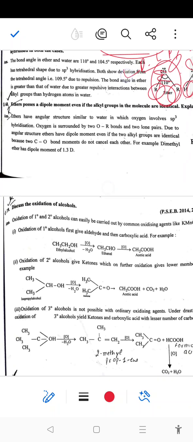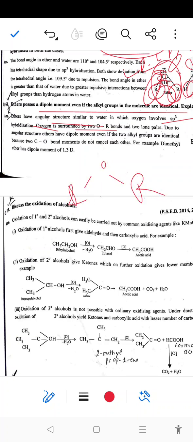So next, ether possesses a dipole moment even if the alkyl groups in the molecule are identical. Ether has an angular structure similar to water and shows sp3 hybridization. Oxygen is surrounded by the 2 OR groups and 2 lone pairs on oxygen are present. Due to the angular structure, they have a dipole moment. And even if the two alkyl groups are identical, the CO bond moments do not cancel each other, for example